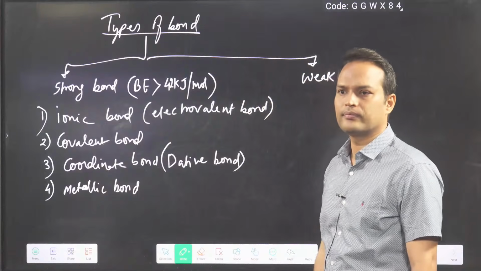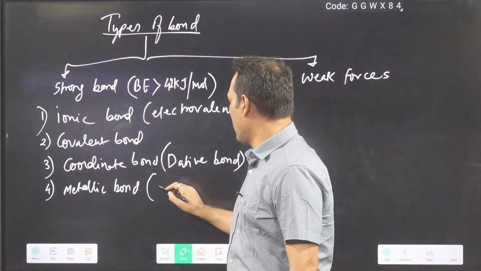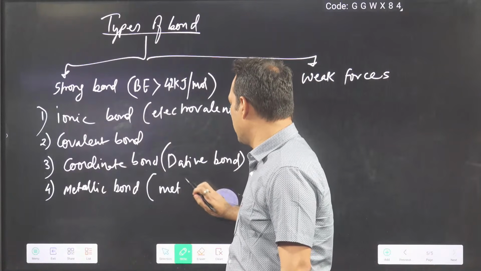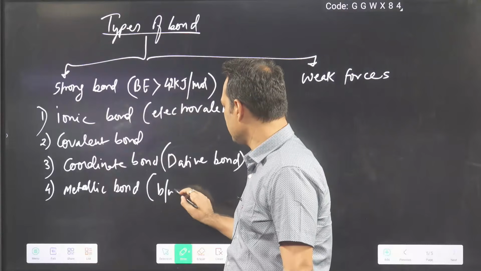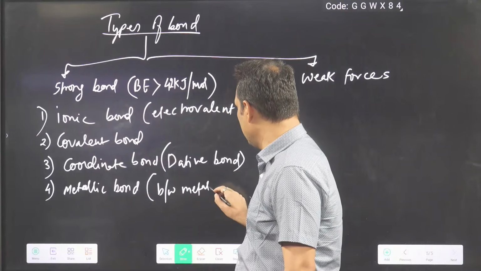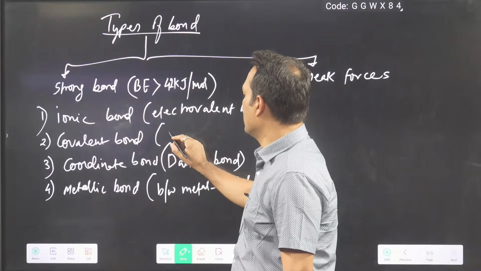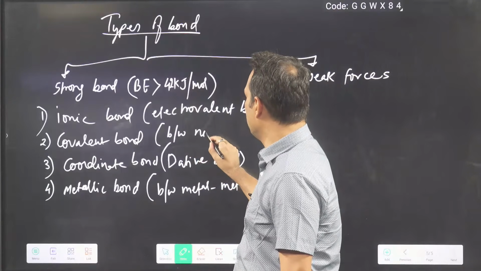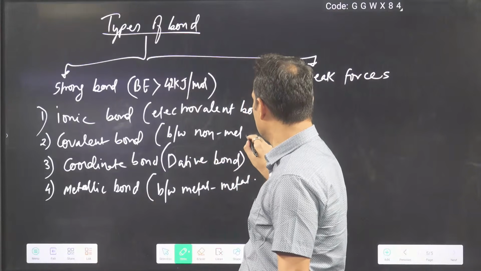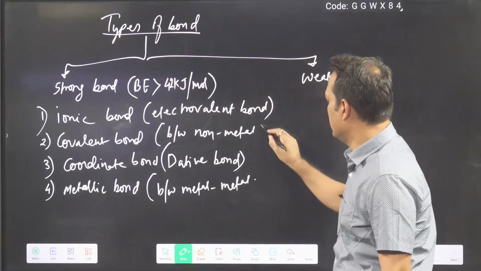Correct? Metallic bond is between metal and metal. Covalent bond is generally between non-metals.